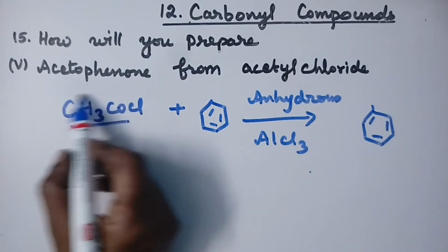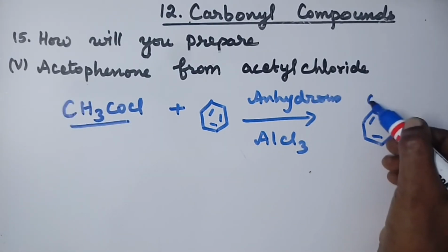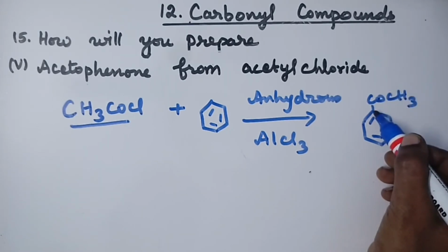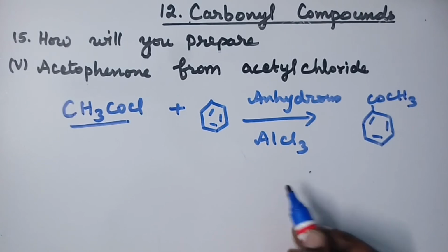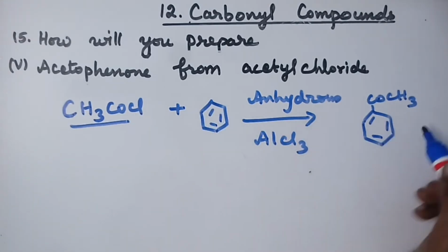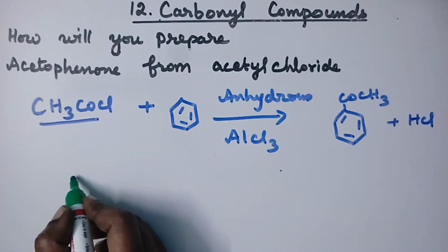This acetyl group is substituted in the benzene instead of one hydrogen. So COCH3 is substituted in the hydrogen. So it is an electrophilic substitution reaction, and this chlorine and one hydrogen is removed as HCl, and this reaction is called Friedel-Crafts reaction.